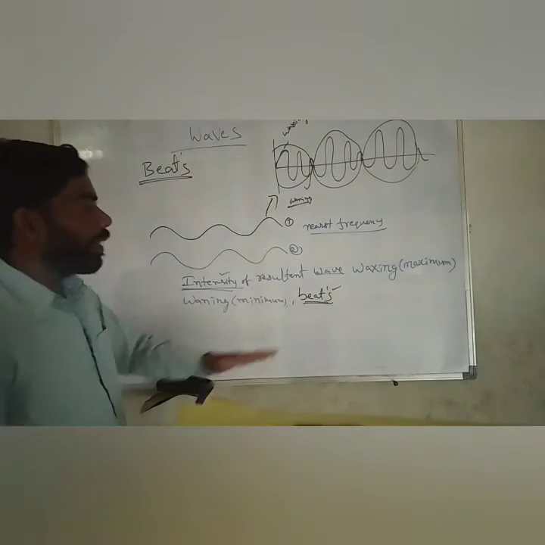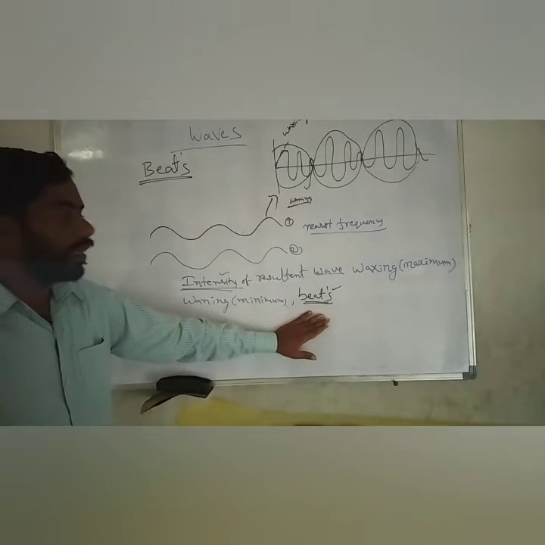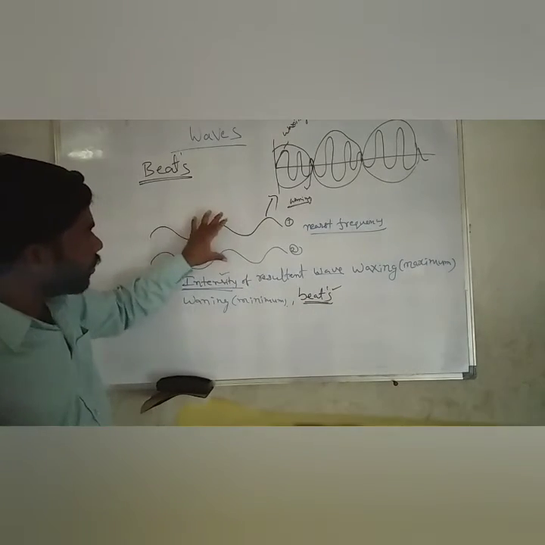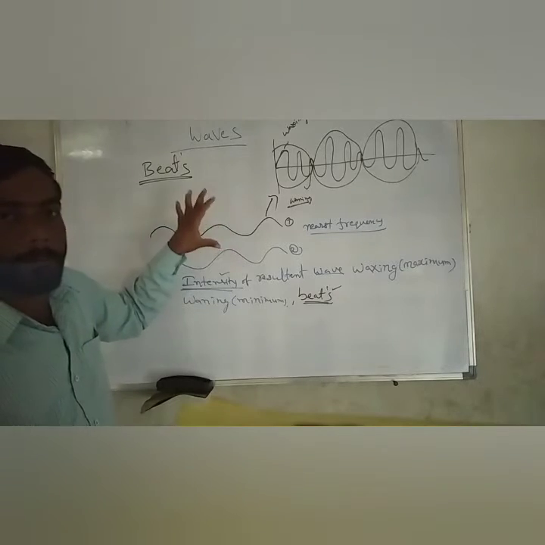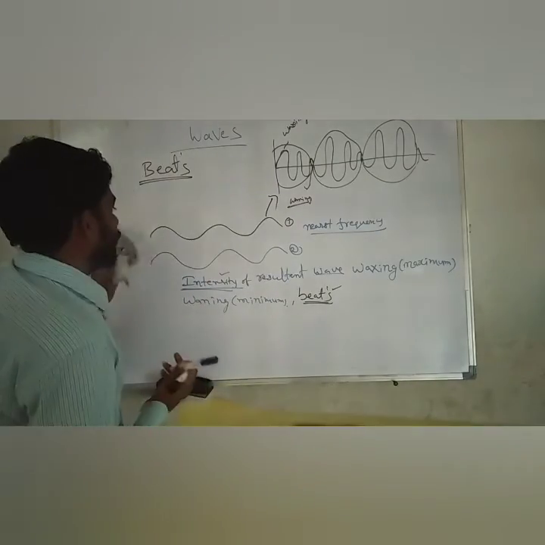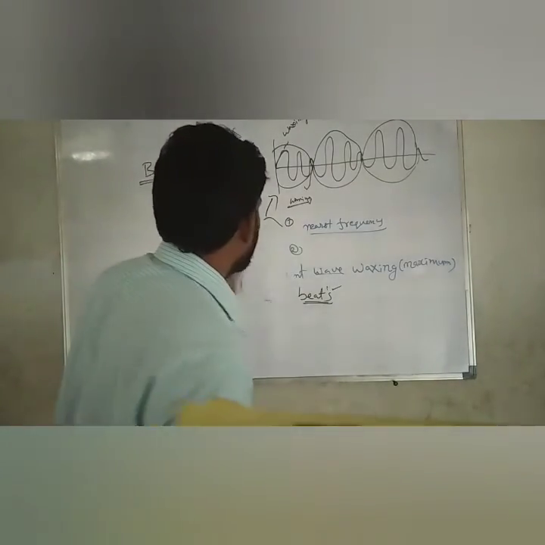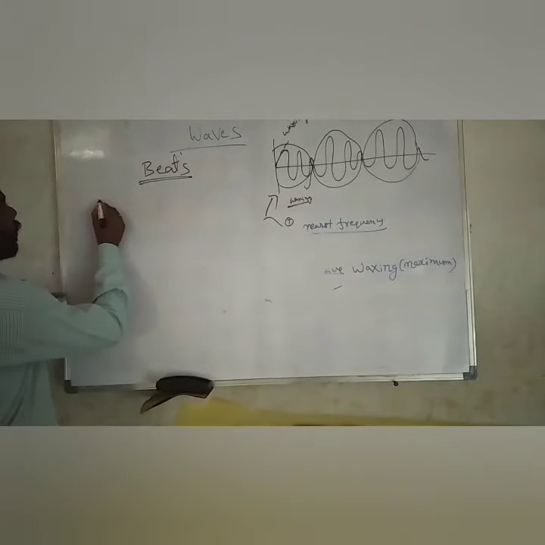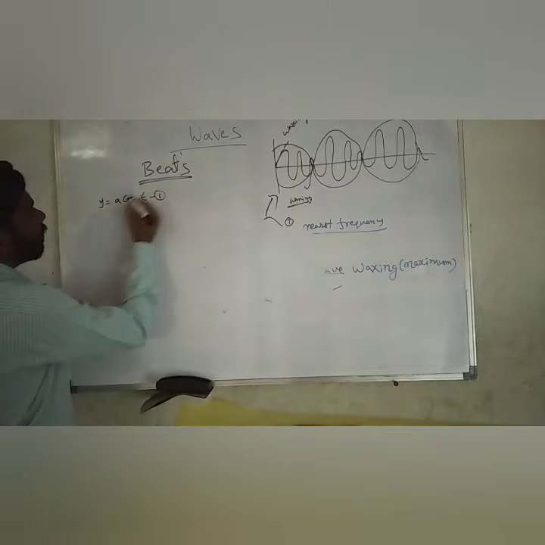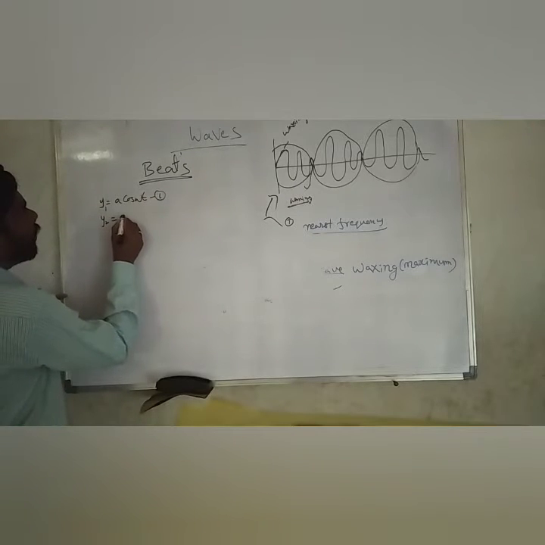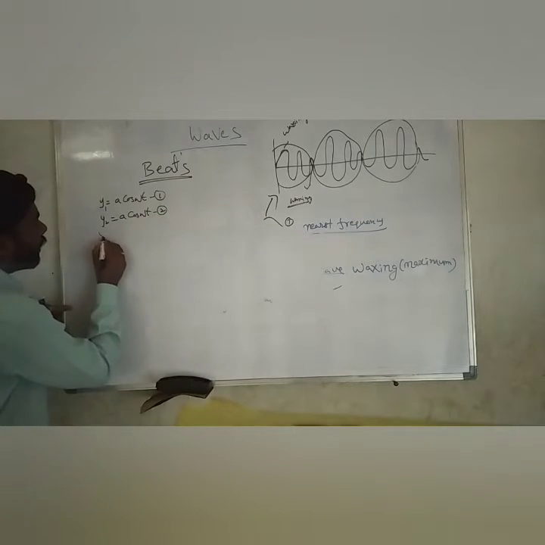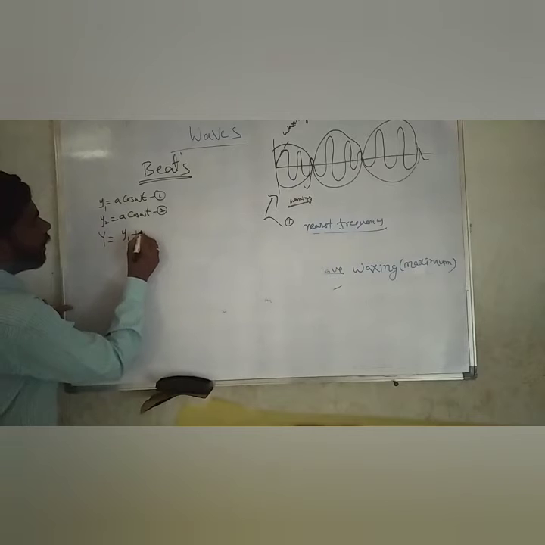It is also an application, or result, of the superposition principle. Here also we use the superposition principle. For a mathematical description, for example, the first wave has displacement y1 equal to a cos omega1 t, and y2 equal to a cos omega2 t. The resultant wave y equal to y1 plus y2.